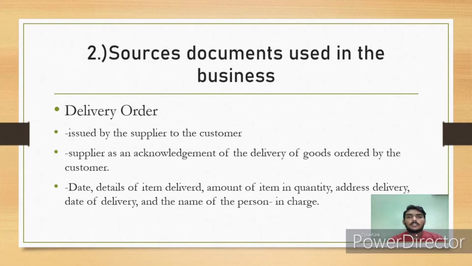DLS20F1064. Today I am going to explain about the source documents used in the business activities. Normally, nine documents are used by every business activity, but I would like to explain mainly two documents only, which is delivery order and official receipt.